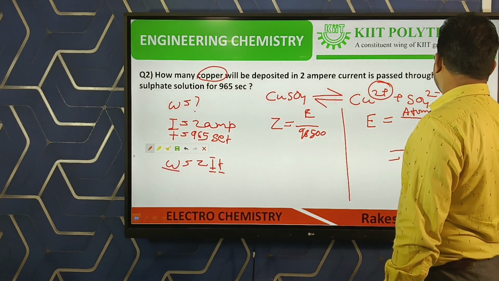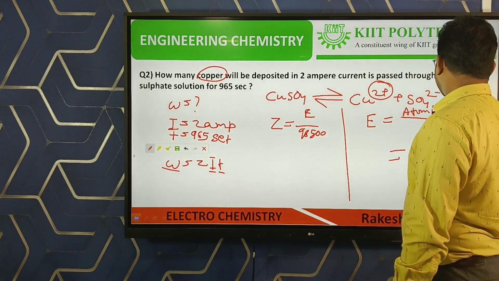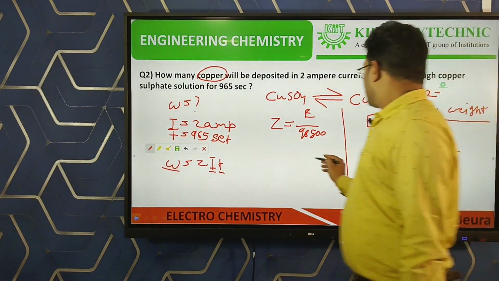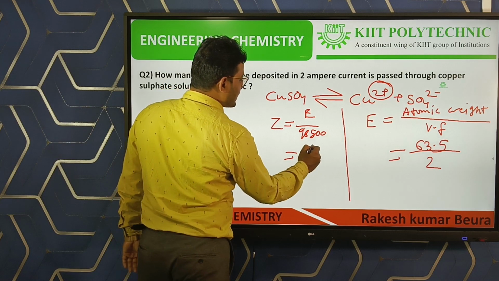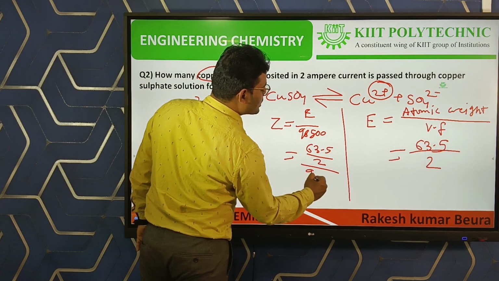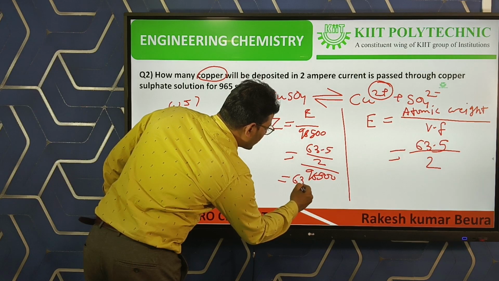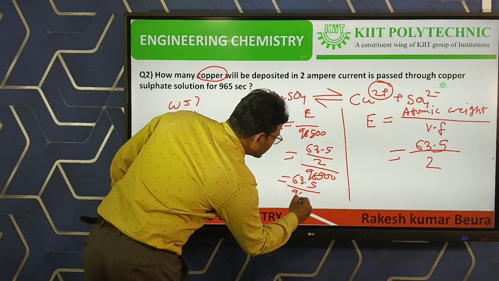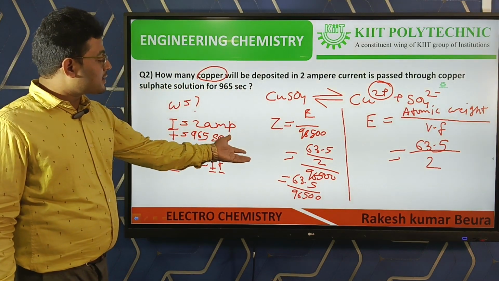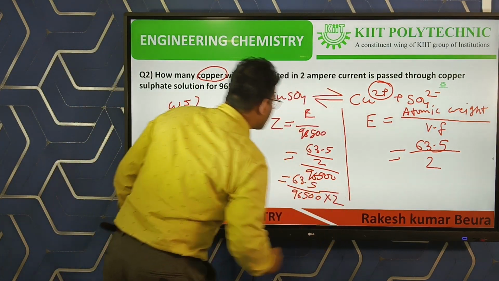The atomic weight of copper is 63.5 and the valency factor is 2. So E will be 63.5 by 2. So Z will be 63.5 by 2 by 96,500, equal to 63.5 by 96,500 into 2. This is the value of Z.